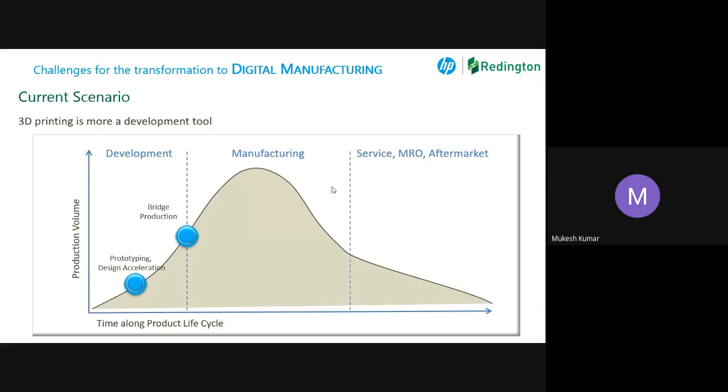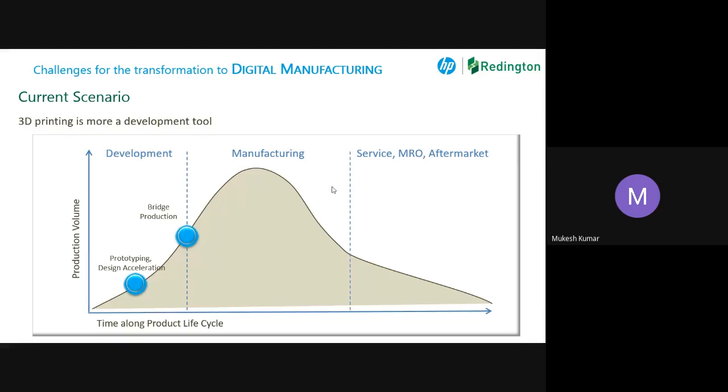Right. So what is the area people have covered so far? They have covered only prototype and design acceleration. Basically, they have just taken 1 or 2 samples to validate your design, and that's it. Sometimes people go for a few parts. What about the other side, manufacturing? Development, yes, we are doing. What about manufacturing, and what about the aftermarket? This is also one of the areas we are going to talk about.